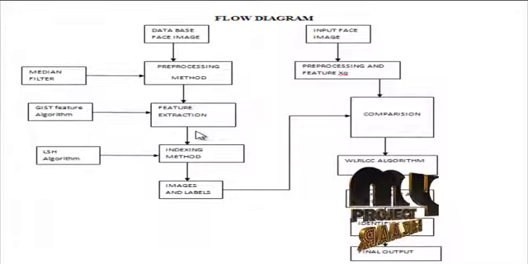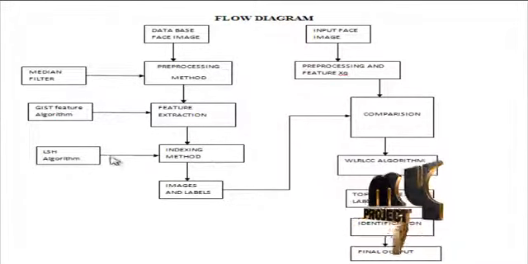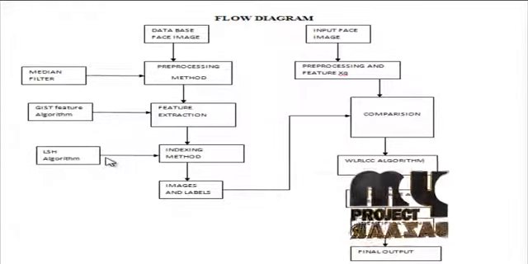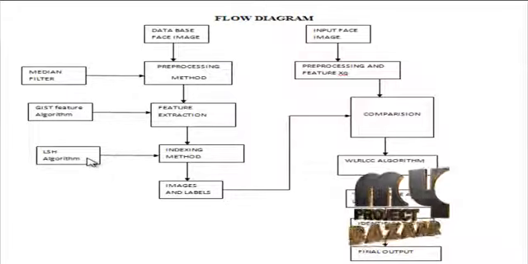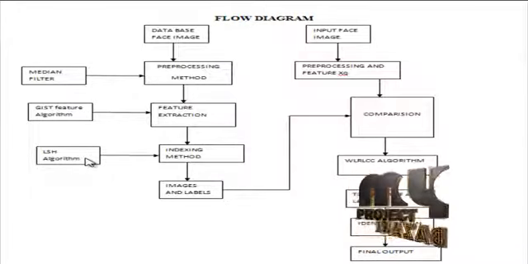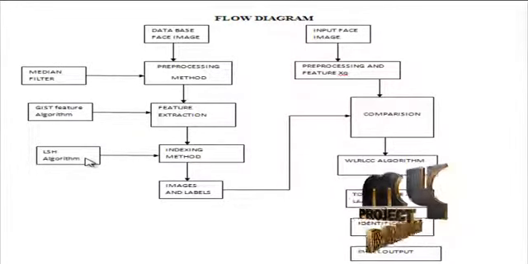Then the train feature tables apply to the indexing method used for the LSKetch algorithm. This LSKetch algorithm means locality sensitive hashing algorithm. The locality sensitive hashing algorithm allows one to quickly find similar entities in a large database.